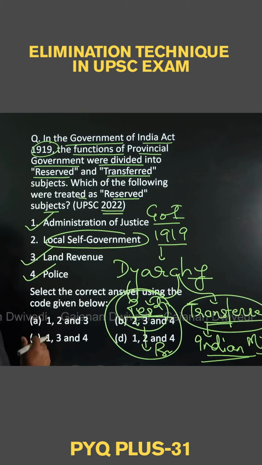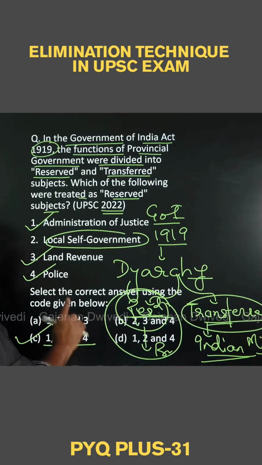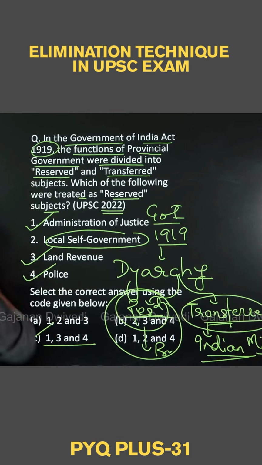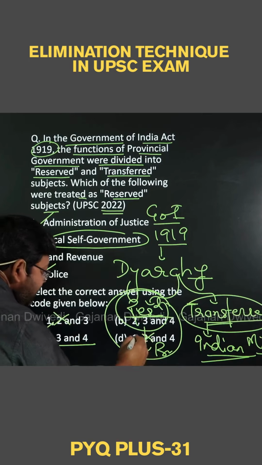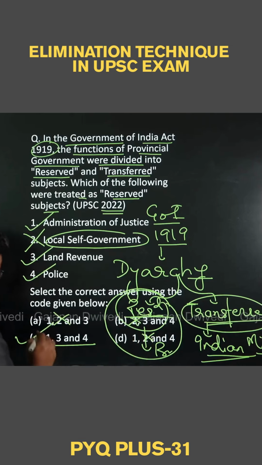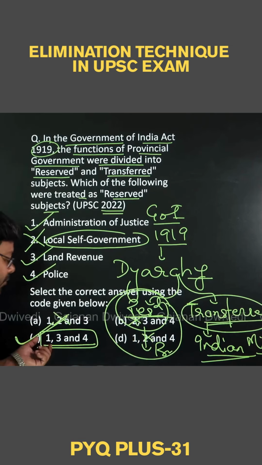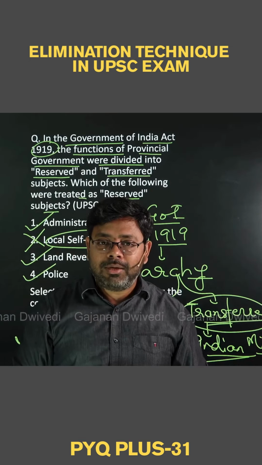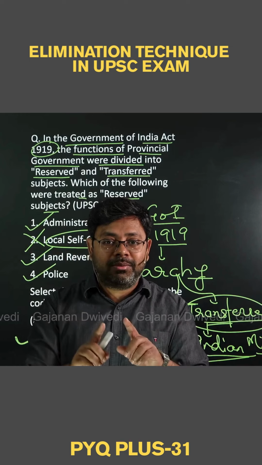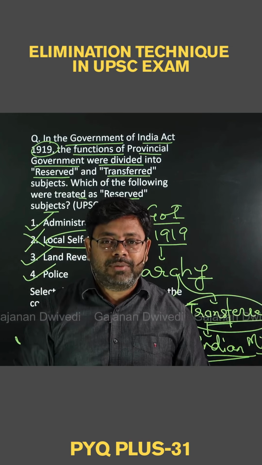So the answer here would be 1, 3, and 4. 1, 3, and 4, they were the reserved subjects. But again, if you see that second is incorrect and you start eliminating second from A, second from D, and second from B, you will again get the same answer, 1, 3, and 4. So C would be the correct answer. But here you have to figure out that if you can solve a question from multiple methods, you can always reduce the possibility of negative marking in your UPSC preliminary examination.